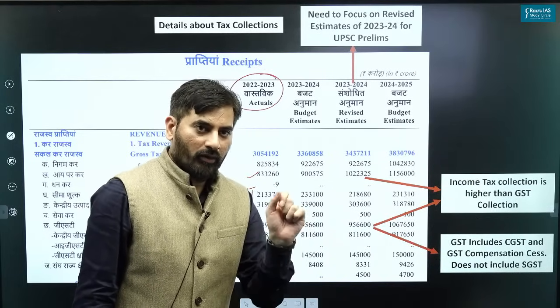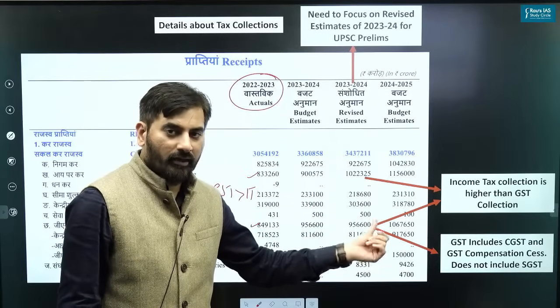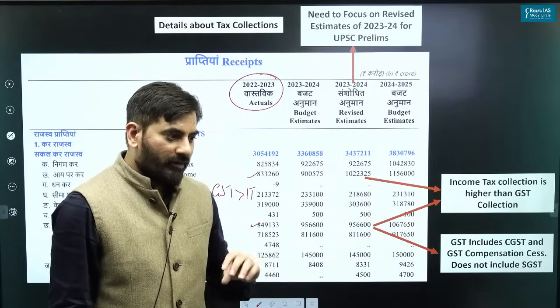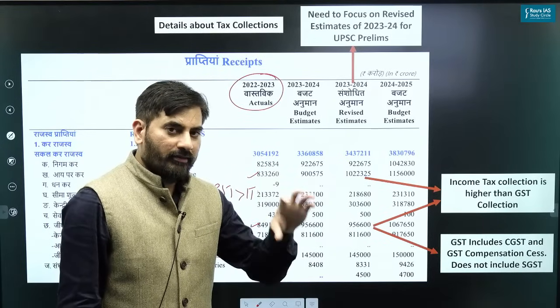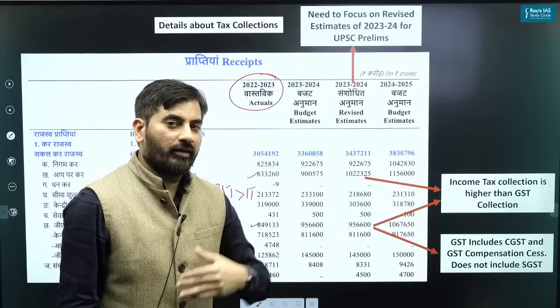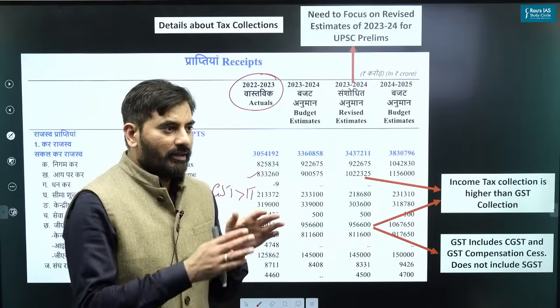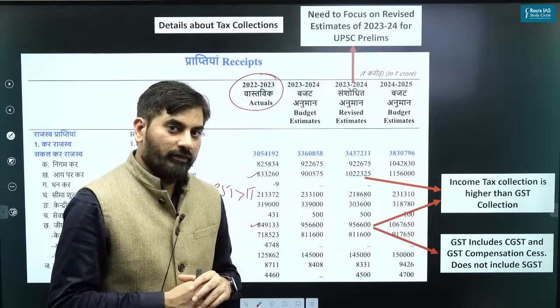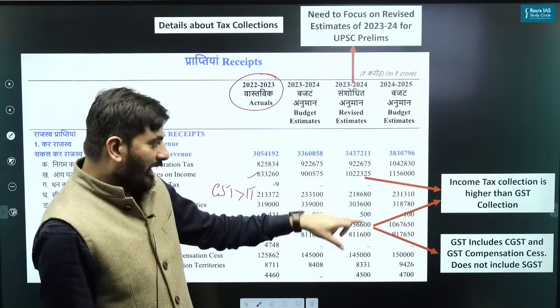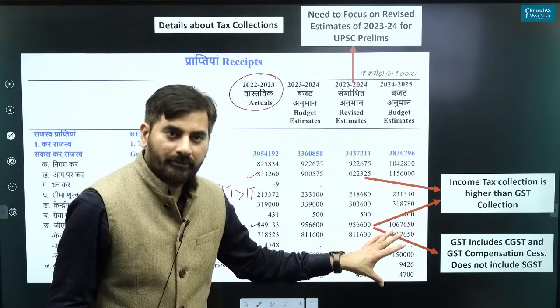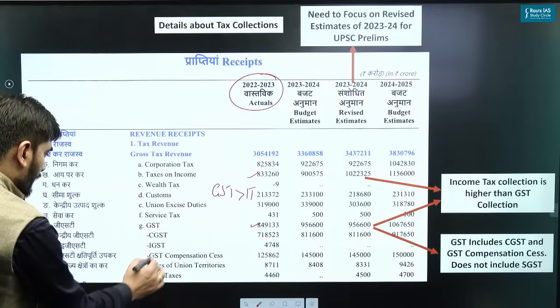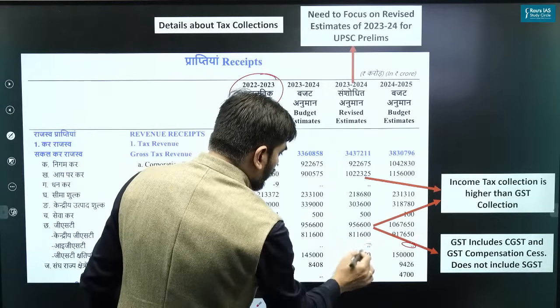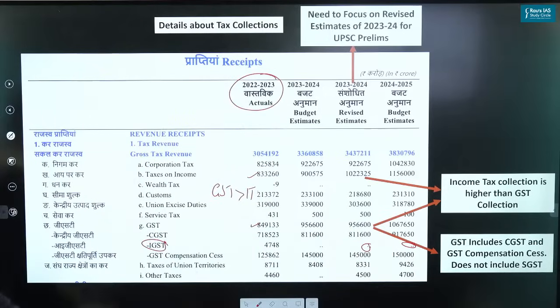Mani is asking why IGST is not incorporated here. You must know that IGST is collected on interstate supply of goods and services, and that IGST is distributed between the center and states based upon the recommendation of the GST Council, and that is not explicitly incorporated here. That's the only thing. यहाँ पे IGST is not explicitly shown. So do not worry about the IGST collection कि कितना है, because when the government itself has not shown how much the IGST collection is, I don't think UPSC will ask you that aspect.